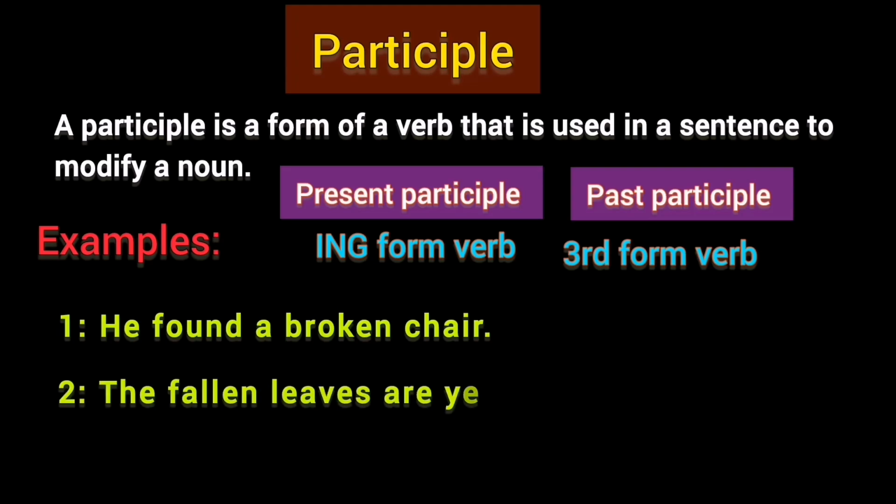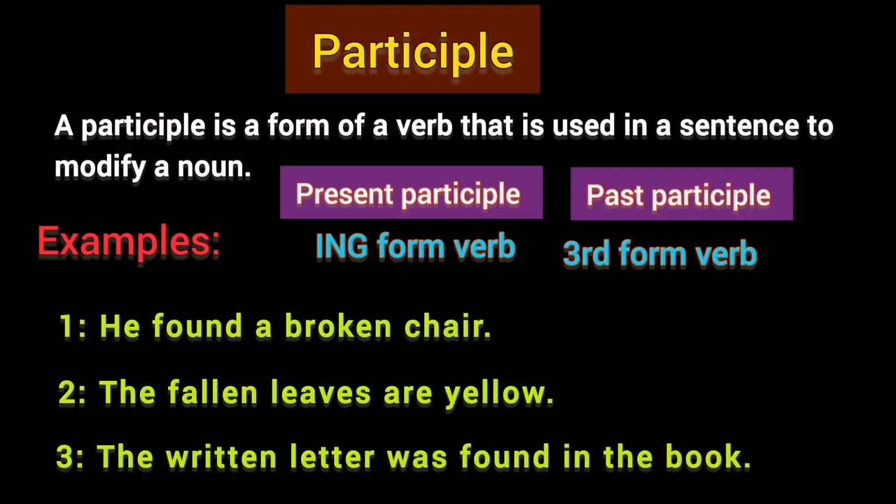The fallen leaves are yellow. In this sentence the word fallen is a past participle, which is used as an adjective to describe the noun leaves. Basically, it describes the condition of the leaves. So, this is the third form of verb which functions as an adjective here. The written letter was found in the book. Here the word written is a past participle, functioning as an adjective describing the noun letter. Basically, it tells us about the state or action of the letter.